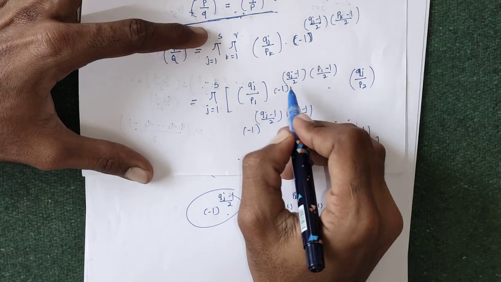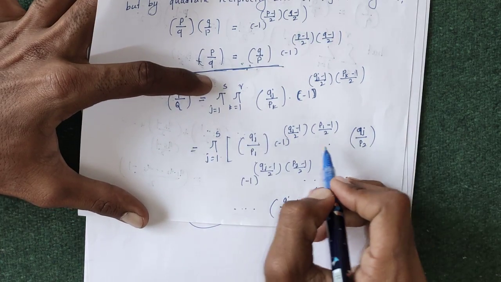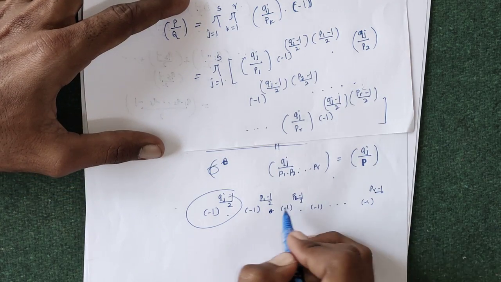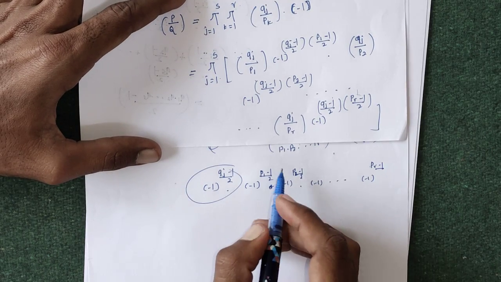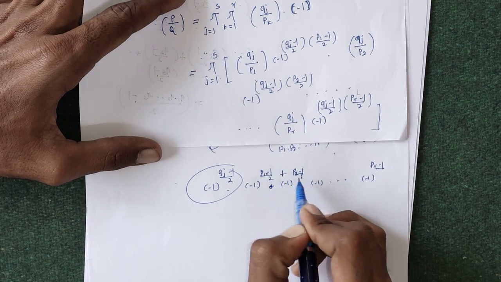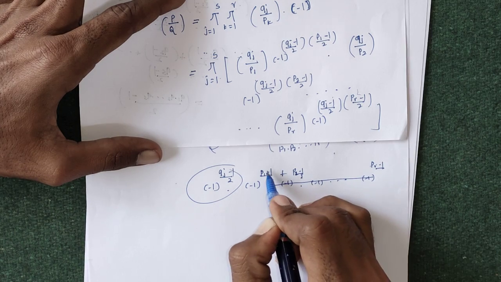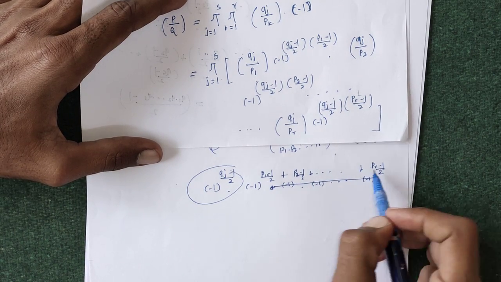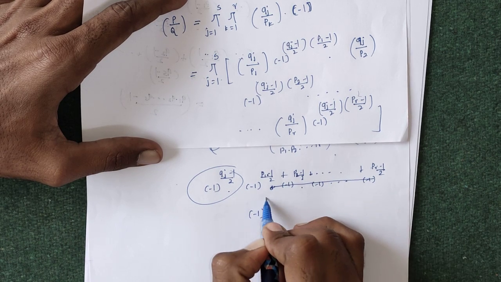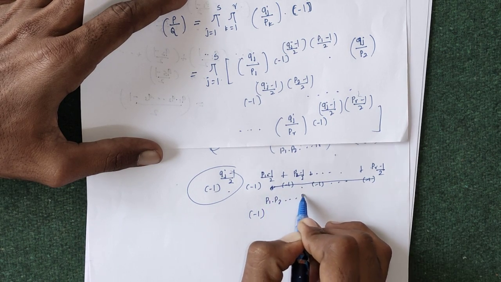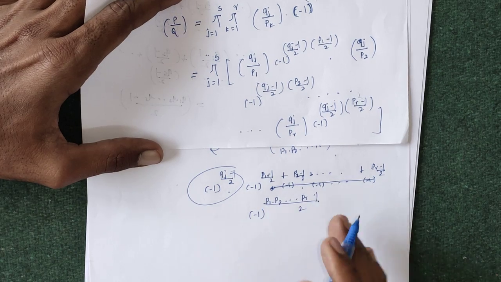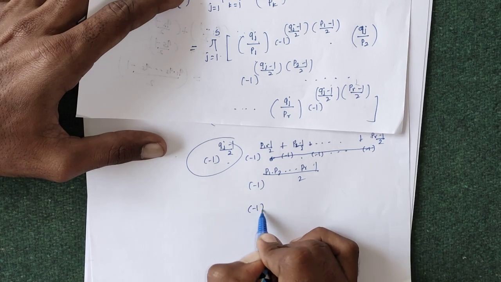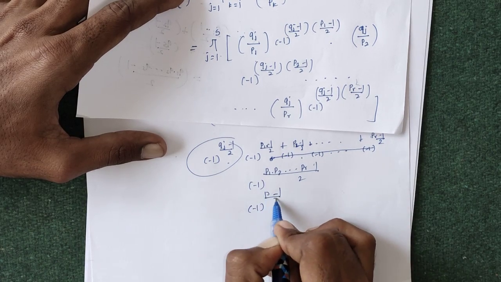So taking this term, minus 1 to the power qj minus 1 by 2, common, the remaining terms are minus 1 to the power this, minus 1 to the power this, up to minus 1 to the power this. So adding just these powers, that is minus 1 to the power p1 minus 1 by 2 plus p2 minus 1 by 2 up to pr minus 1 by 2, and we can write this as p1 into p2 up to pr minus 1 by 2, by using the result that we used in the previous theorem. So this product is just the capital P, that is P minus 1 by 2.